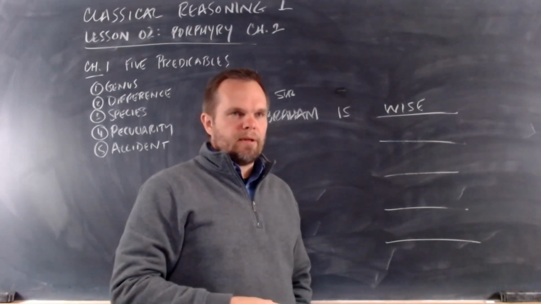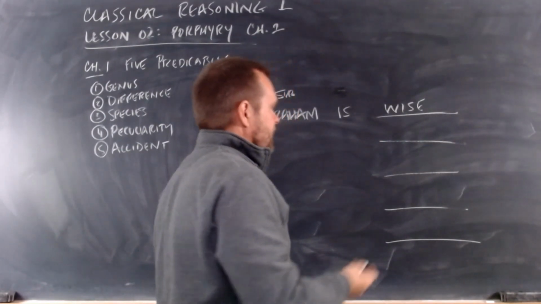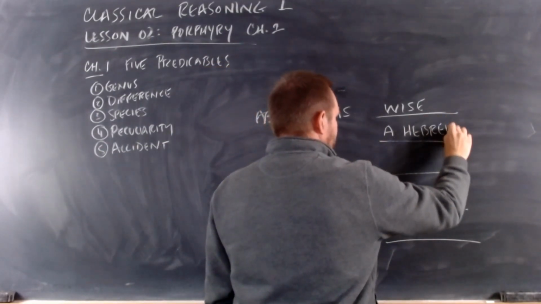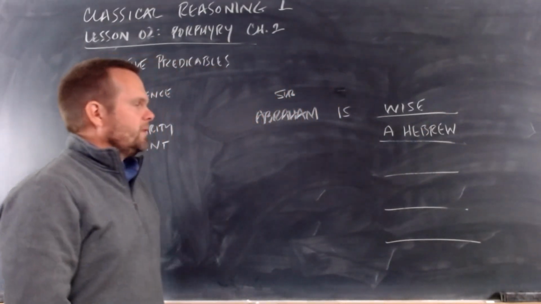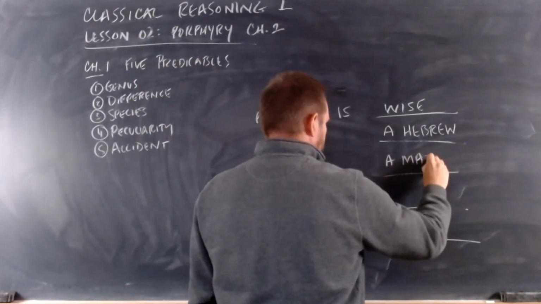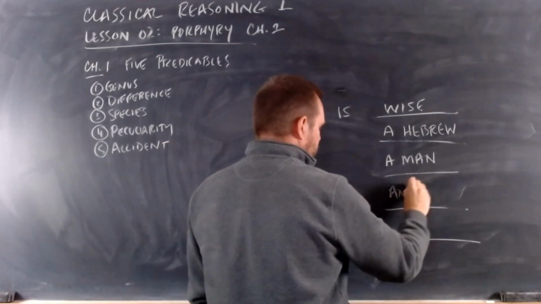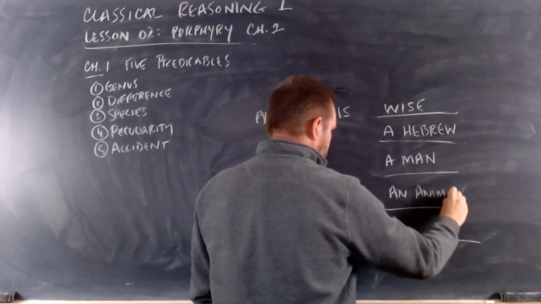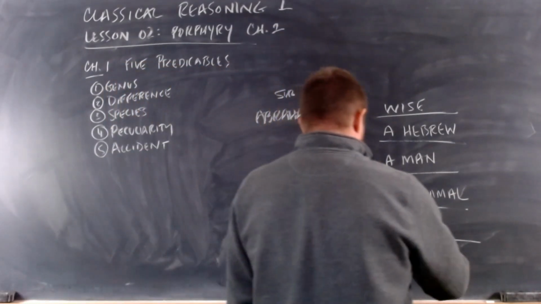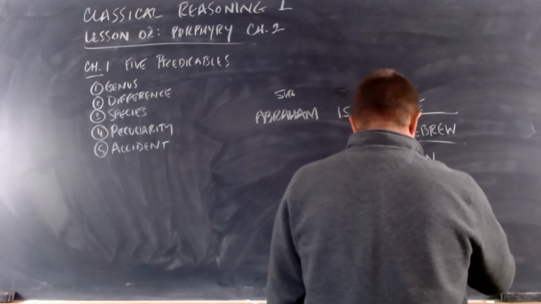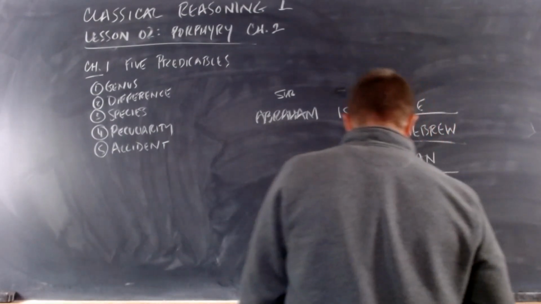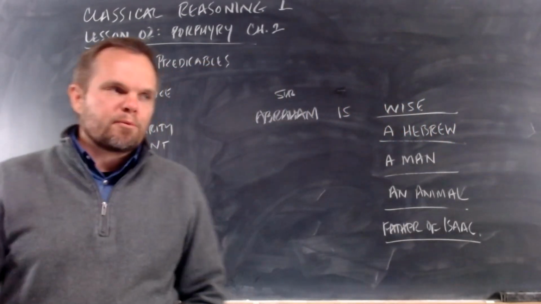Let's think of something other than a descriptive word. What else can we say? Abraham, where is he from? He's a Hebrew, right? He is a Hebrew. What else can you say? He is a man, right? We can say he is an animal. We can say he is the father of Isaac. Okay, so there are all different things that we can predicate or say.